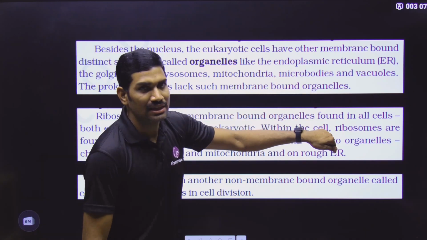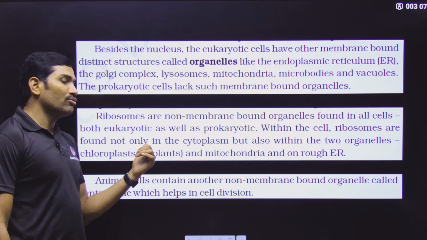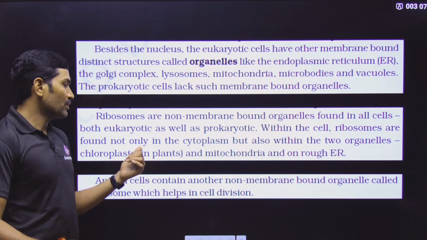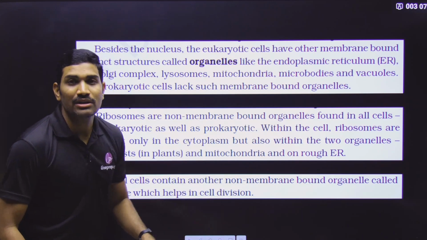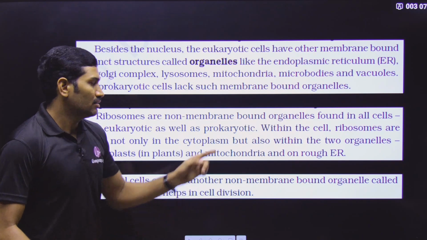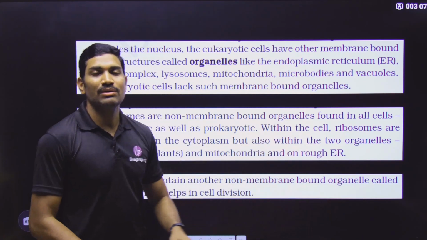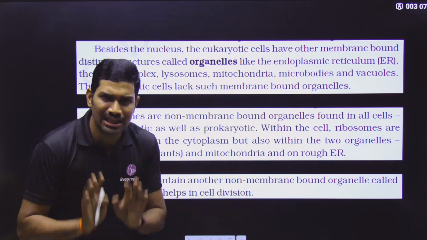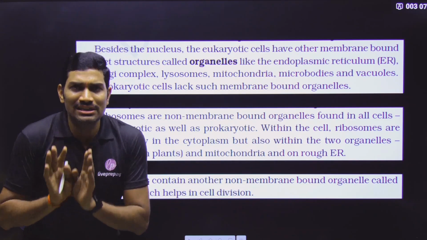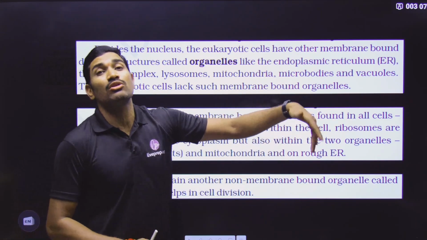Next one, within the cell, ribosomes are found. Where are they found? Not only in cytoplasm. What is the meaning of not only? And then they are saying but also. That means these are different locations, not just cytoplasm. It is not just only in cytoplasm; they are present in some other locations also.